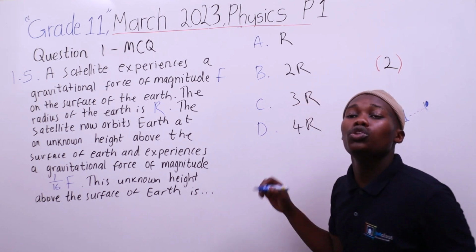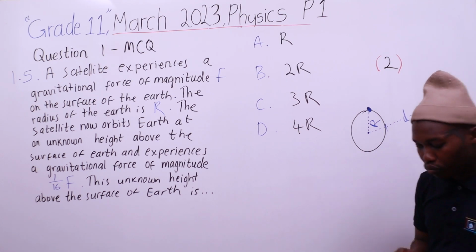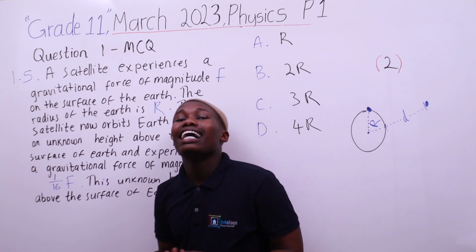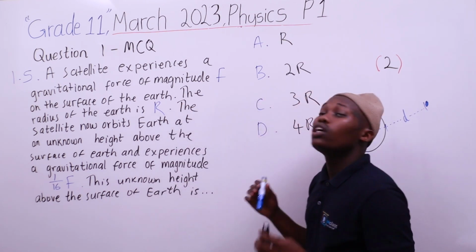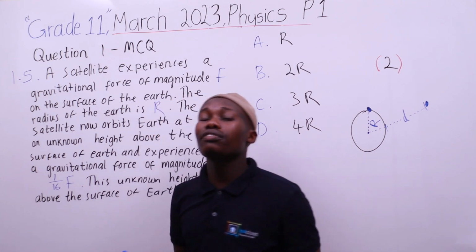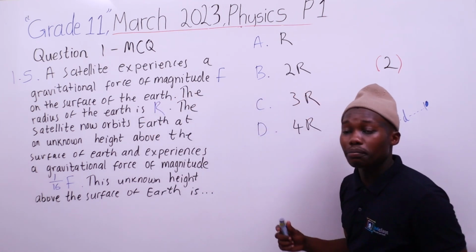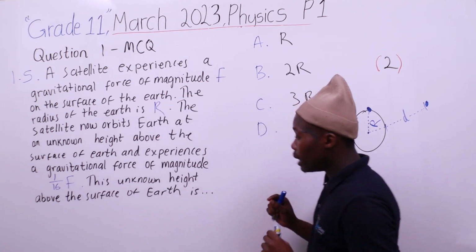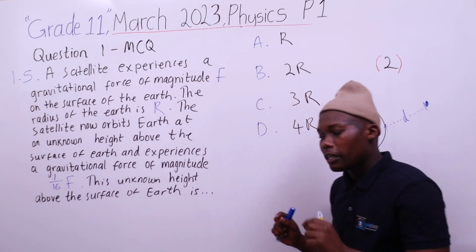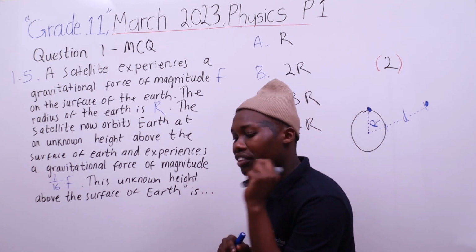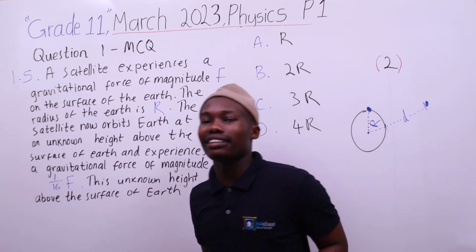according to Newton's law of universal gravitation, each particle in the universe attracts every other particle with a gravitational force that is directly proportional to the product of their masses and inversely proportional to the square of the distance between their centers.